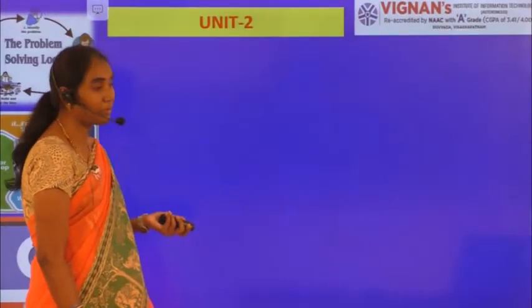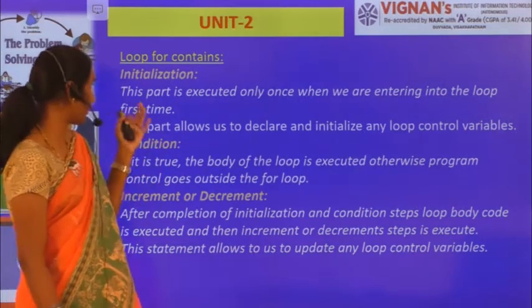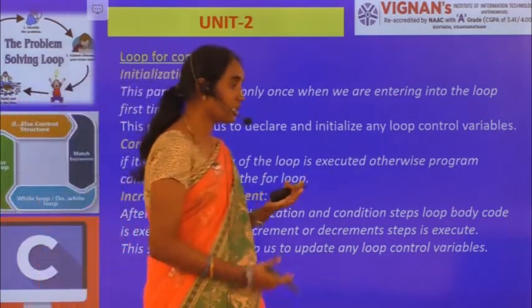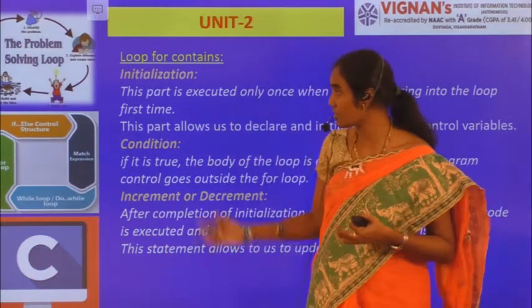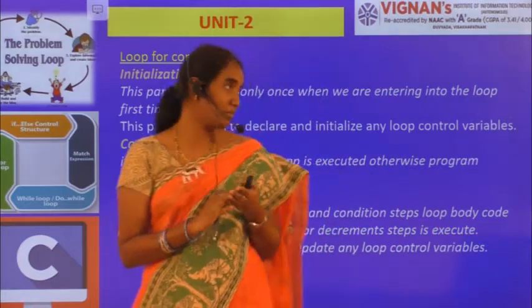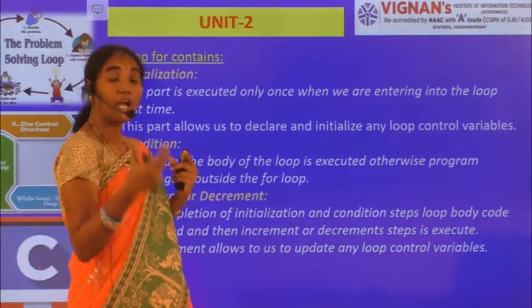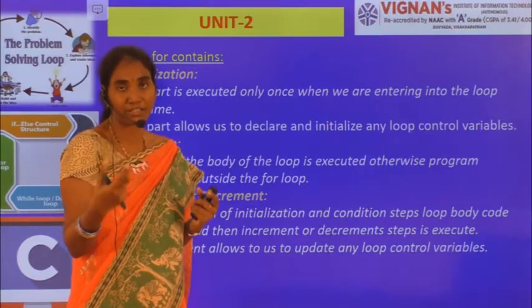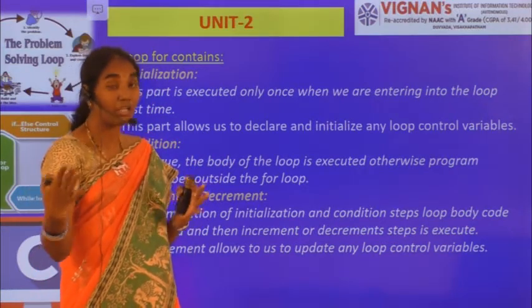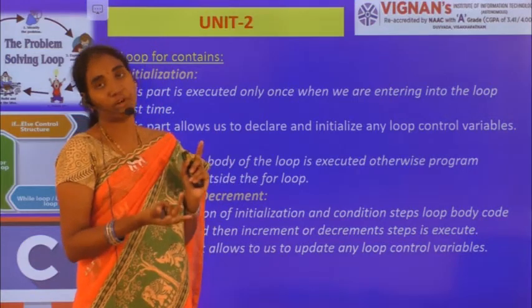Now let's have a sample program on for loop. Before going to the sample program, these are the loop constraints in your for loop. First one is initialization. Basically, initialization is used for initializing your loop variable with some value. Before entering into the loop, I have to initialize a value. For example, from the first student to the 100th student, I want to enter the details. So I starts from 1.